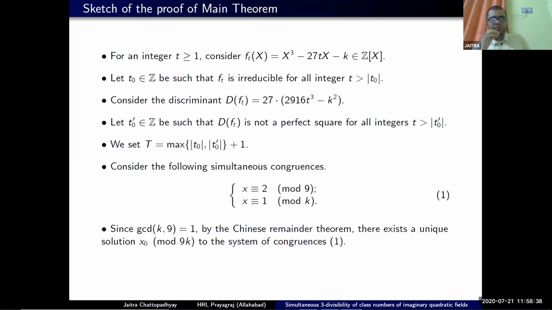Actually, we don't know. There have been works in that direction, and that is the best we could come up with. So far, the results in the literature deal only with pairs of quadratic fields. Maybe the conjecture is true, but it may not come the way we have followed, starting with the cubic polynomial and then embedding it inside some unramified extension. But that's the result we have been using.